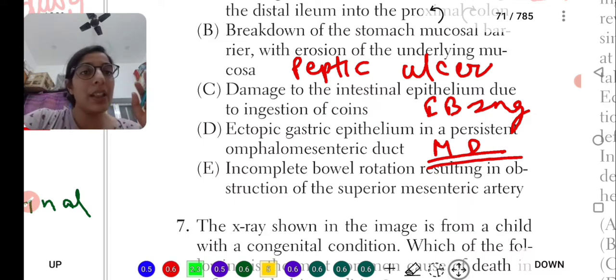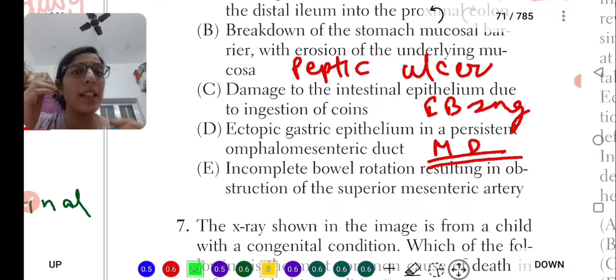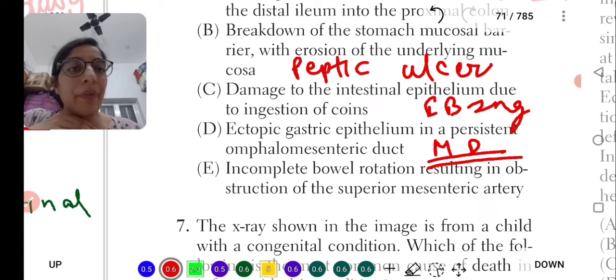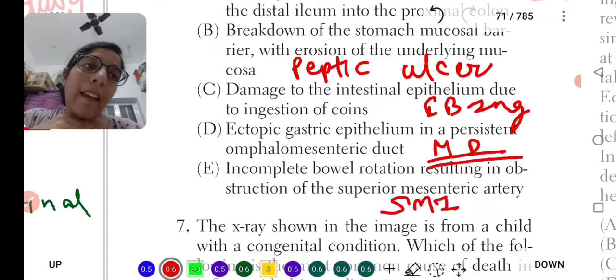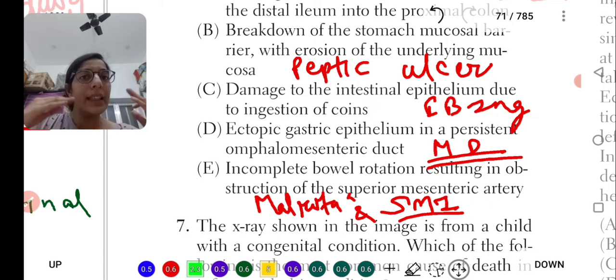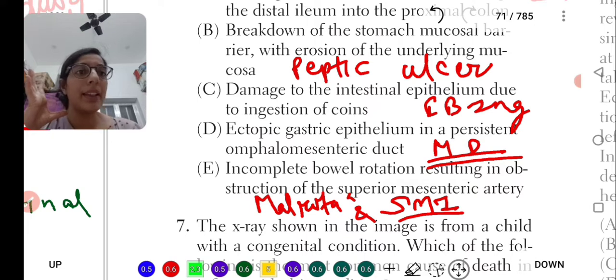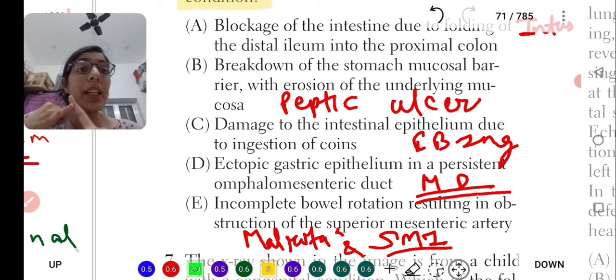The last option is incomplete bowel rotation resulting in obstruction of the superior mesenteric artery, leading to superior mesenteric ischemia and malnutrition. So we have read about intussusception, peptic ulcer, foreign body ingestion, Meckel's diverticulum, malrotation and superior mesenteric ischemia.